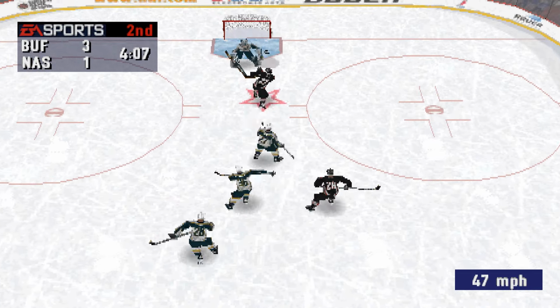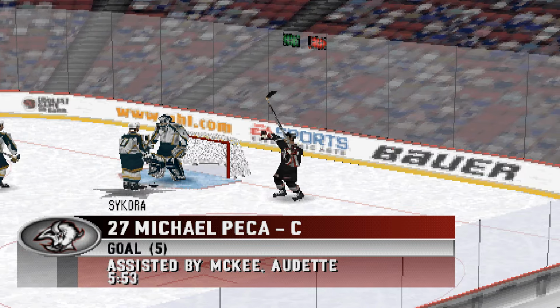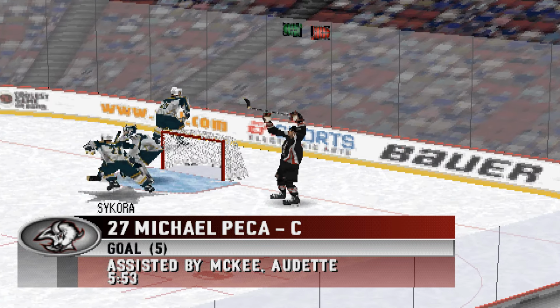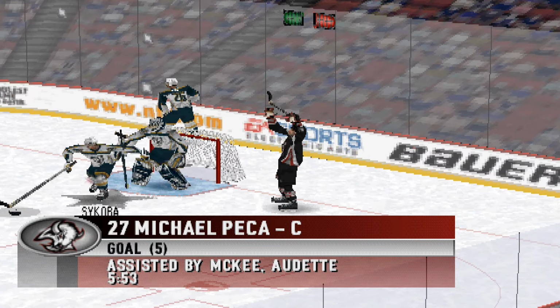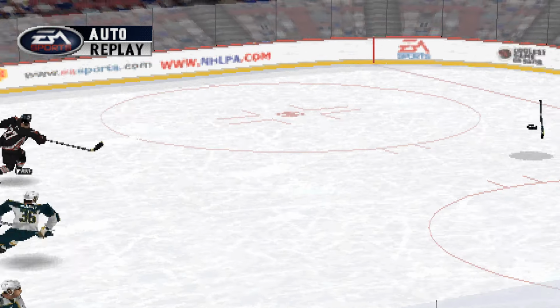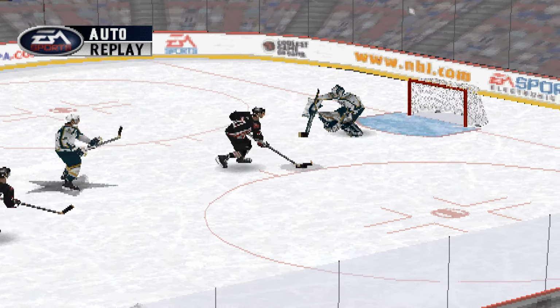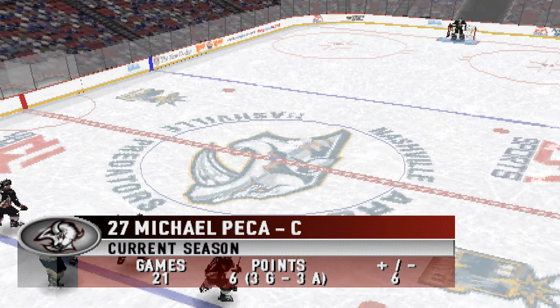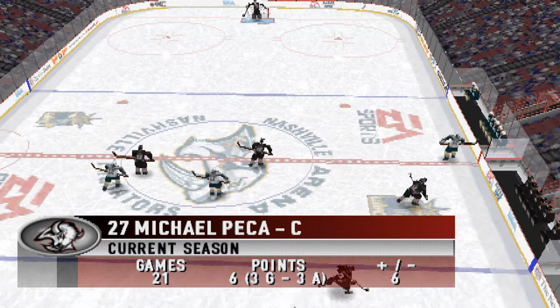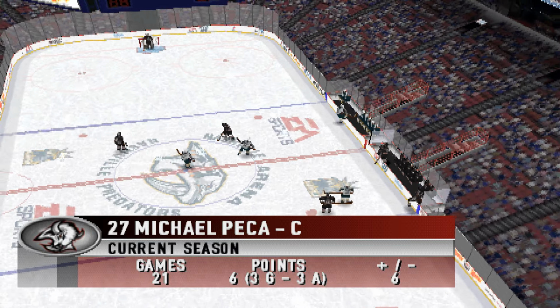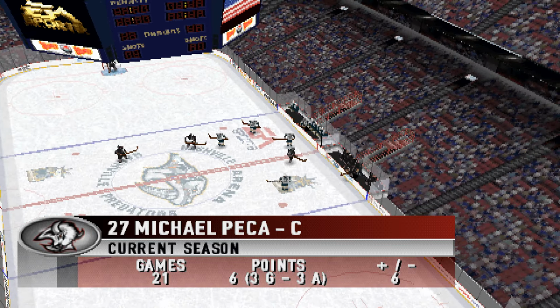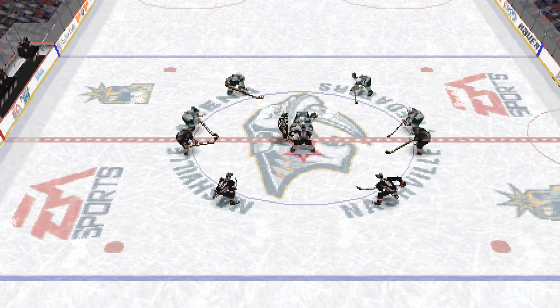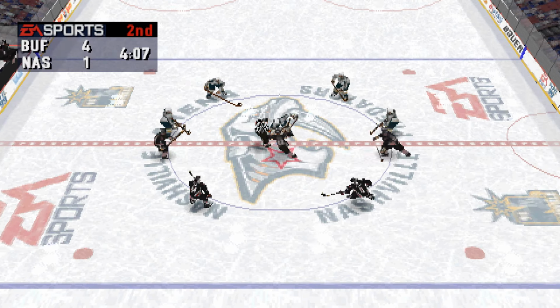Pekka shoots! To the net, Pekka scores! Let's take a look at the replay. Here he has the puck. Pekka takes the shot, and it found a home in the back of the net. Bordeleau gets to the circle. He'll face off against Holzinger.